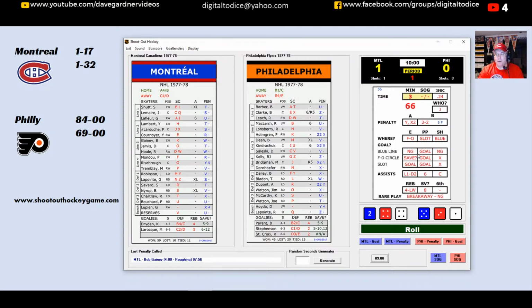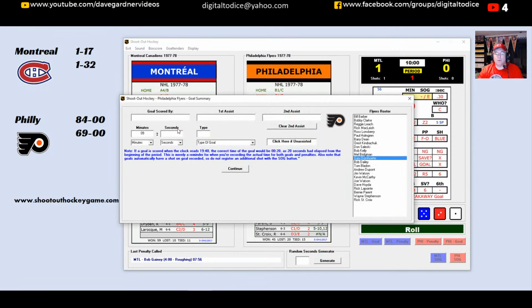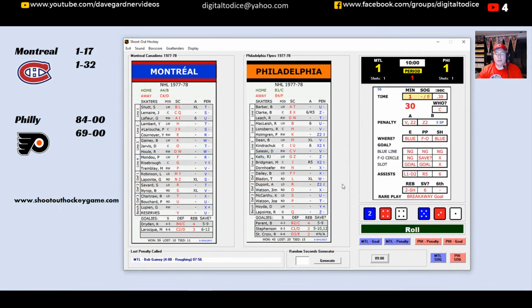Gary Dornhofer has scored for the Flyers on the power play, and it's 1-1. So it's Dornhofer from Bridgman. And anyone else here? Oh, that's it. Dornhofer from Bridgman on the power play goal. And they'll remain on the power play, by the way. So Dornhofer from Mel Bridgman. This is a power play goal. And so now that was on the second pull. So, yeah, it was a bad penalty. You don't get those too often, but they do happen once in a while, which is kind of fun.